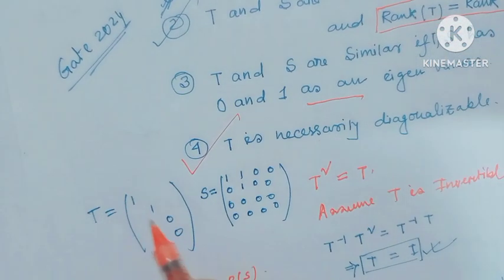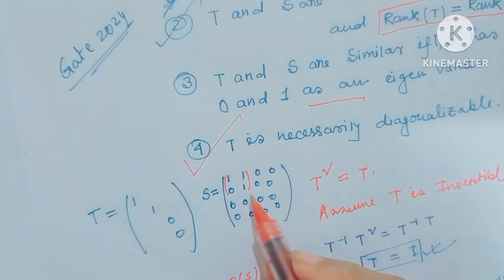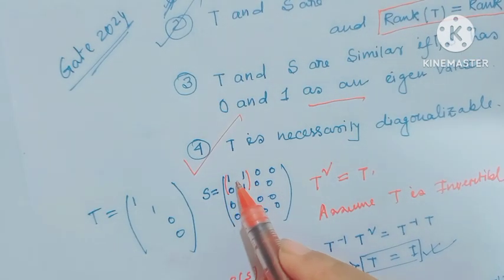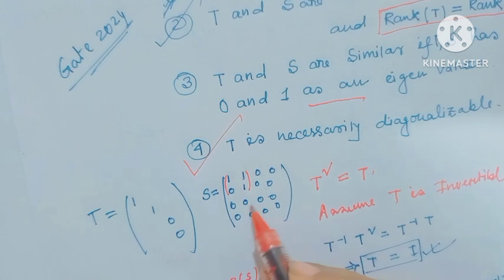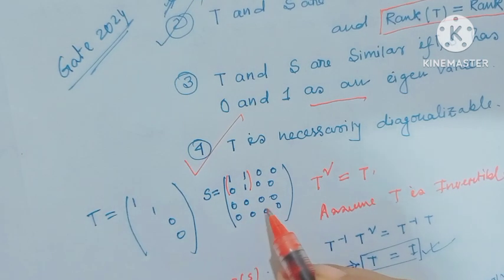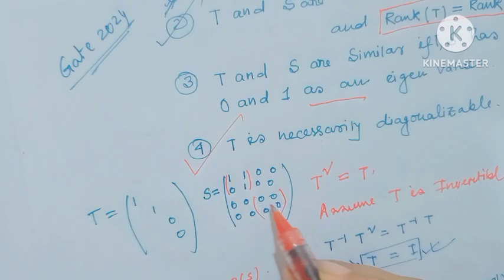Here only the diagonal part is 0, and one block is upper triangular whose eigenvalue is 1, 1, and the other eigenvalues are 0, 0.